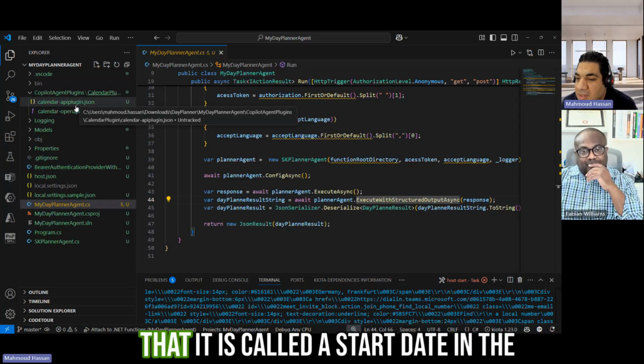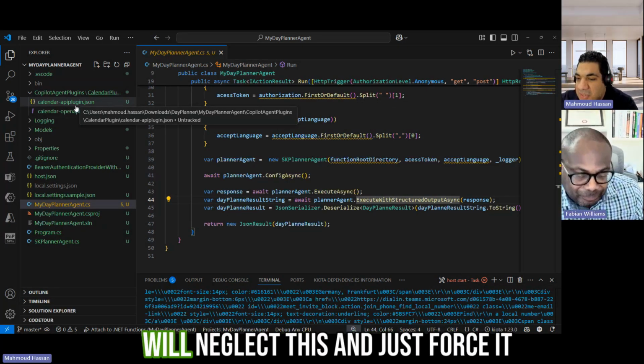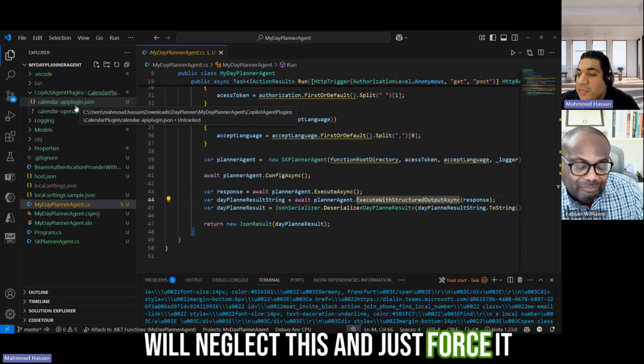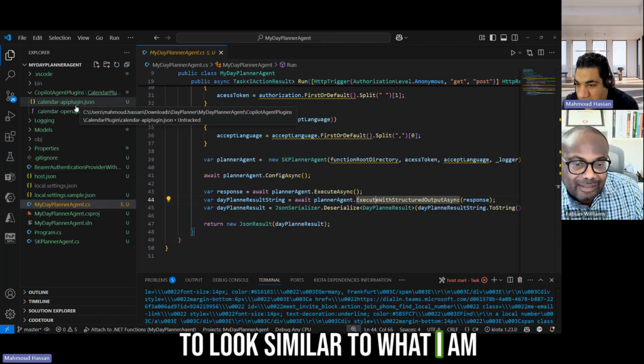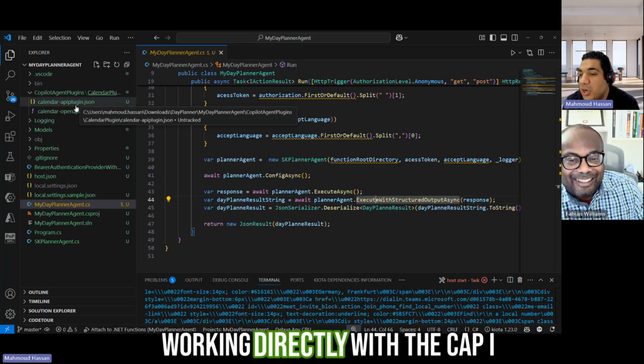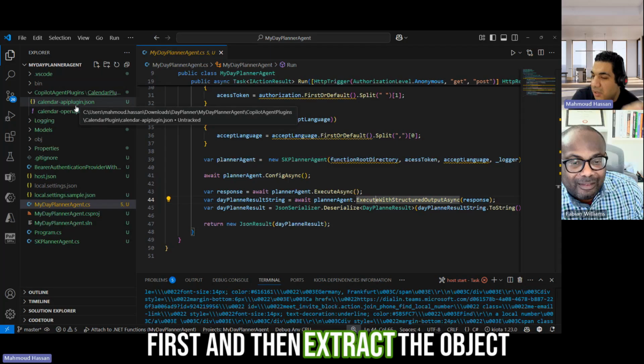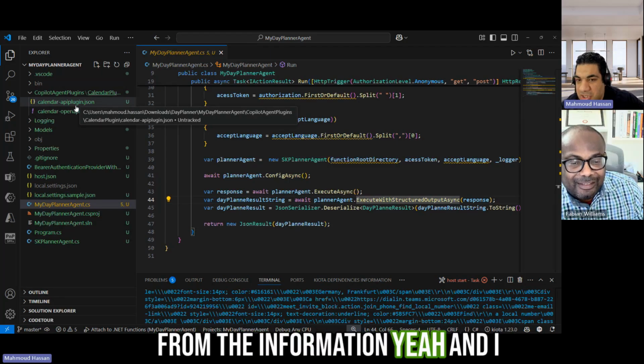Let's imagine that it is called start date in the JSON schema or in the graph schema. It will just neglect this. It will neglect this and just force it to look similar to what I am looking for. This is why I found this kind of structure output is not working directly with the cap. I needed to extract the information first and then extract the object from the information that will come next.